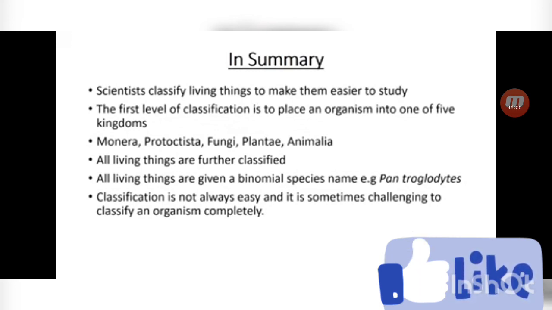All living things are further classified. All living things are also given a binomial species name, for example, Pan troglodytes. Classification is not always easy, and it is sometimes challenging to classify an organism completely.